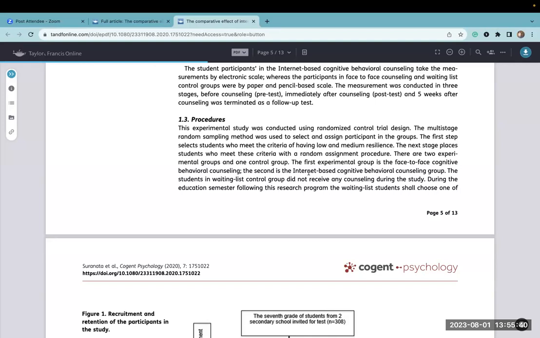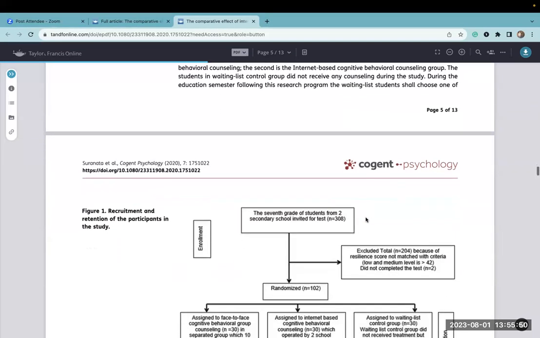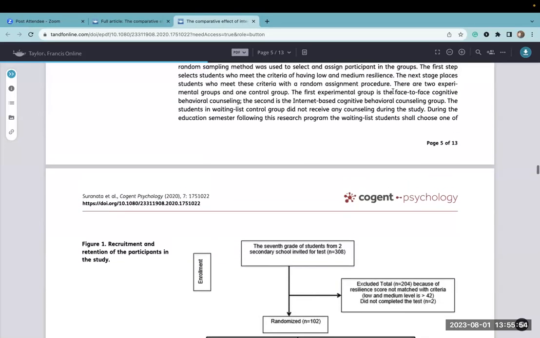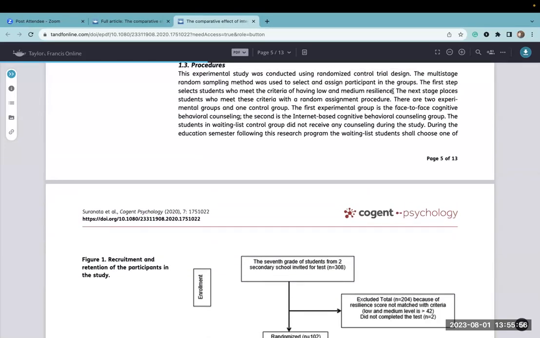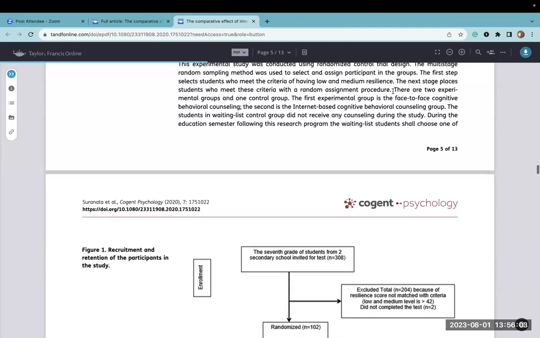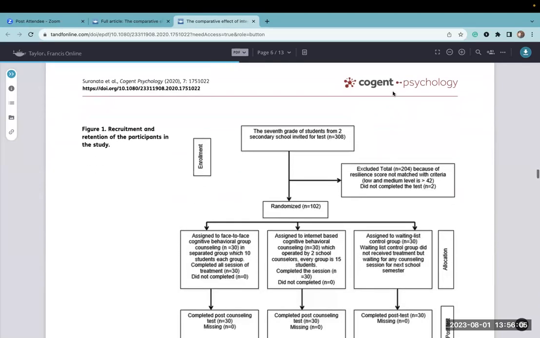So it's more of an online module, with students completing it and receiving indirect feedback via email from the counselor. And so that is how they are. And then the waitlist students did not receive any counseling during the period of the study, but were given the option to choose one of the interventions after the study had been completed and the 5-week assessment had happened.